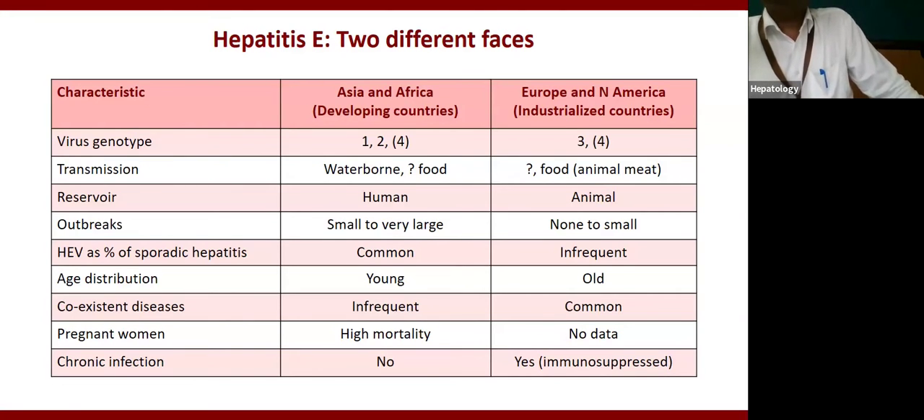So immunity is strong in the younger age group, so it is genotype 3 and 4 that most of the time causes infection in the older age group, right? Pregnant women are predominantly affected by genotype 1, not by genotype 3. Chronic infection is caused by genotype 3 and 4. So these are the basic two patterns of hepatitis E which we need to know.